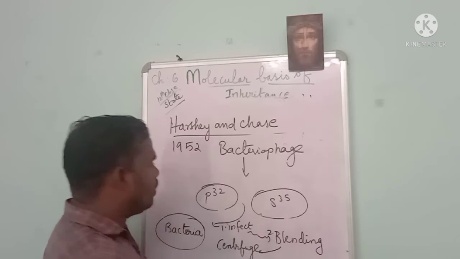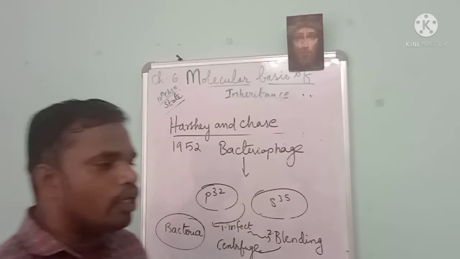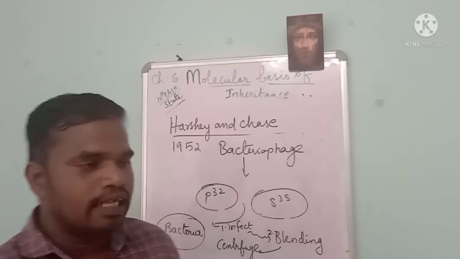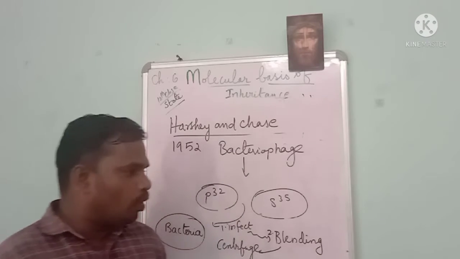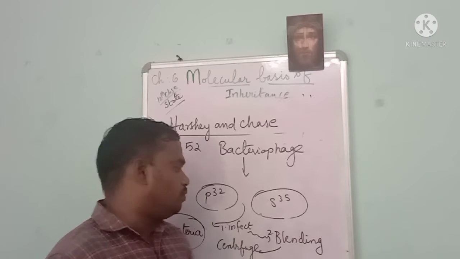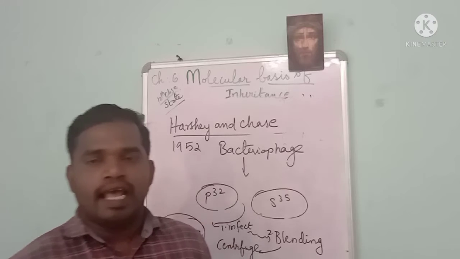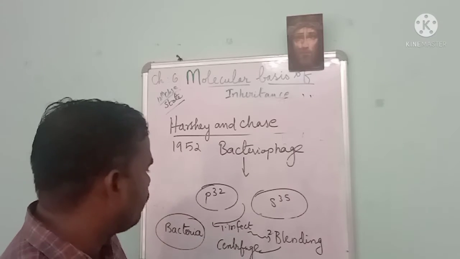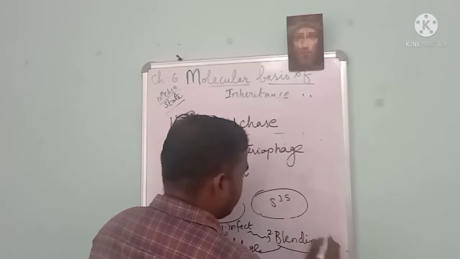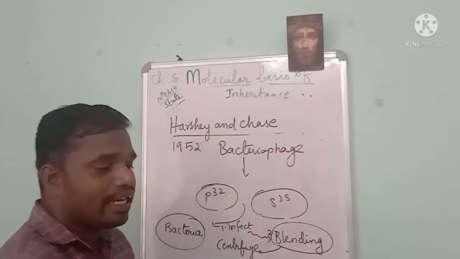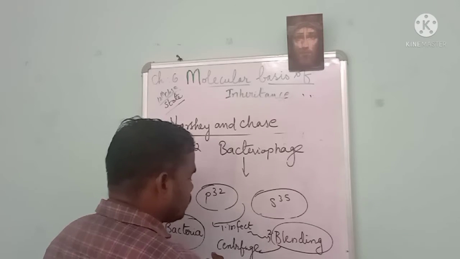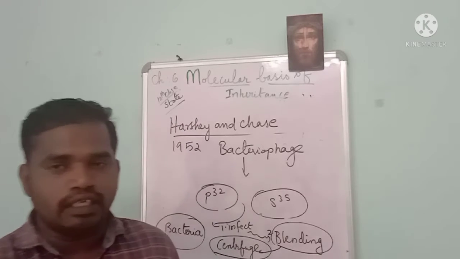After the infection, the bacteria start to multiply the DNA as well as the protein molecules, I mean the capsule. Then that is blended, that means extracted, and sent to the centrifuge for centrifugation.